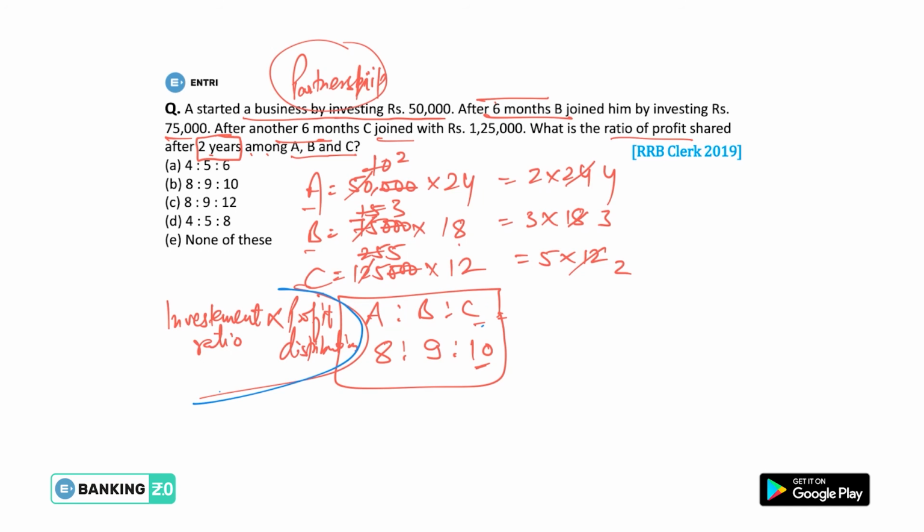Okay, so in that case, we are asked to find the ratio of profit share. So the ratio of profit share will be the ratio of investment they have invested. Okay, so the ratio 8:9:10 will be your right answer. That means B will be your right answer.